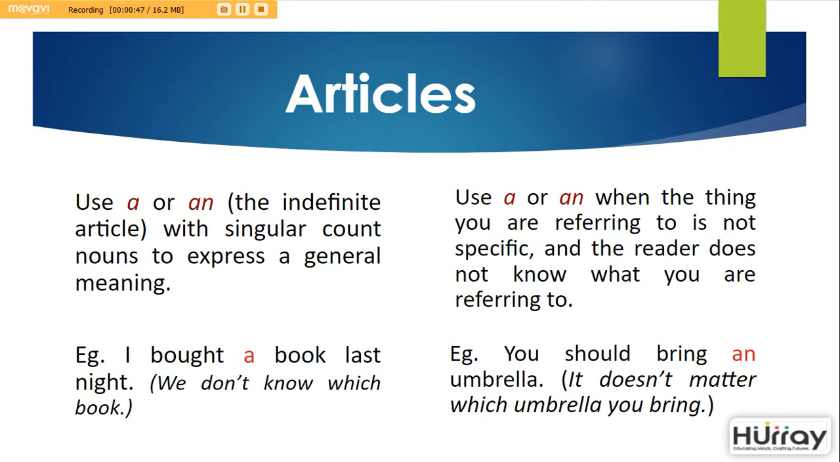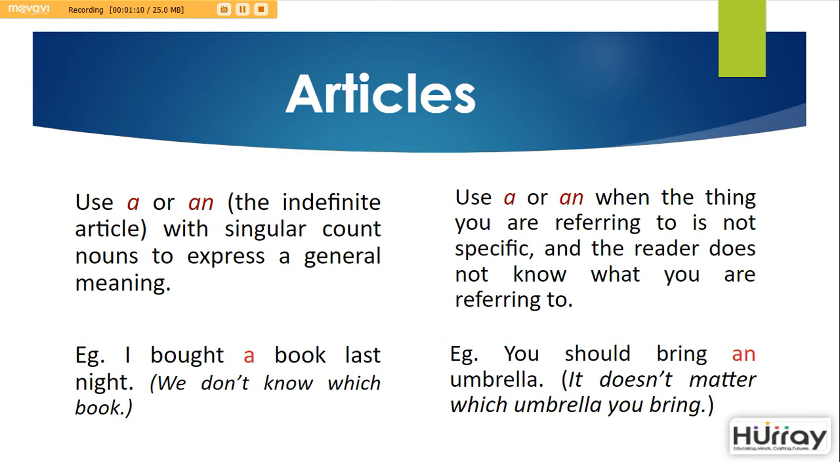Let's have a look at articles. Here you use a or an, known as the indefinite articles, with singular count nouns to express a general meaning. For example, I bought a book last night. We don't know specifically which book, but in general, any book.